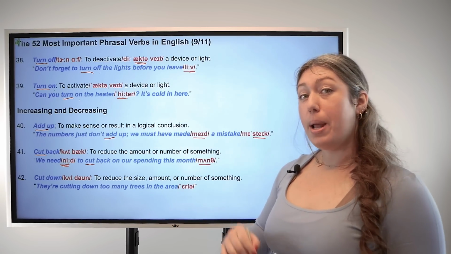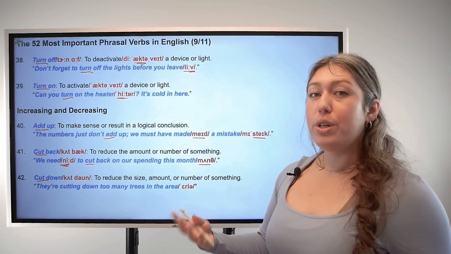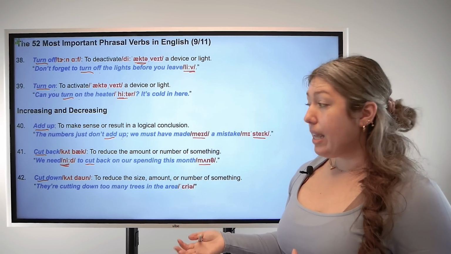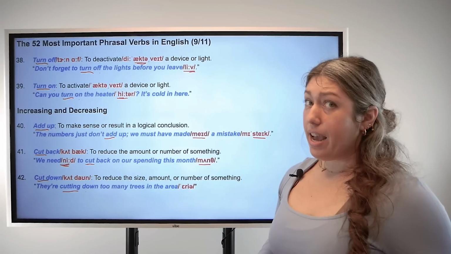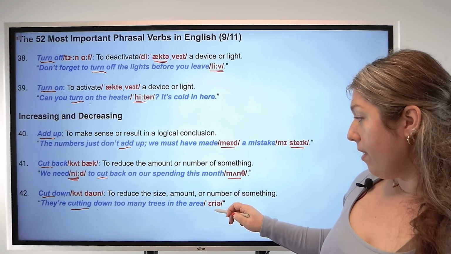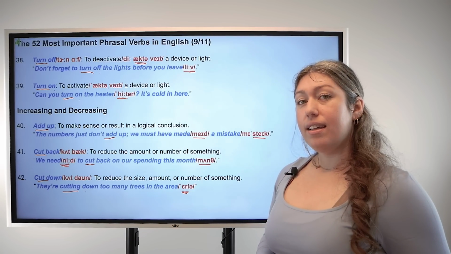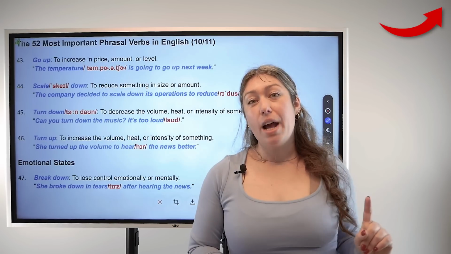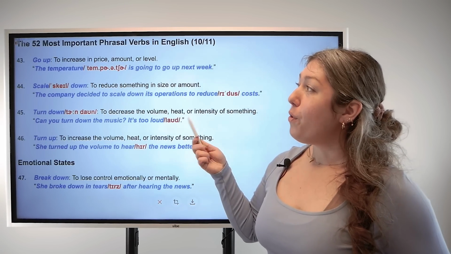42, cut down. Base verb cut, particle down. This means to reduce the number, the size, or the amount of something. For example, they're cutting down too many trees in the area. Pronunciation here, area, area. So don't forget, you can click up here to download the slides and take a quiz at the end.